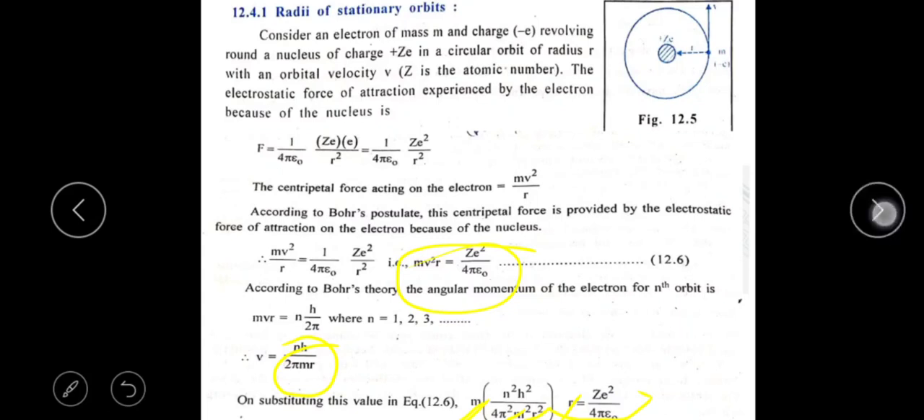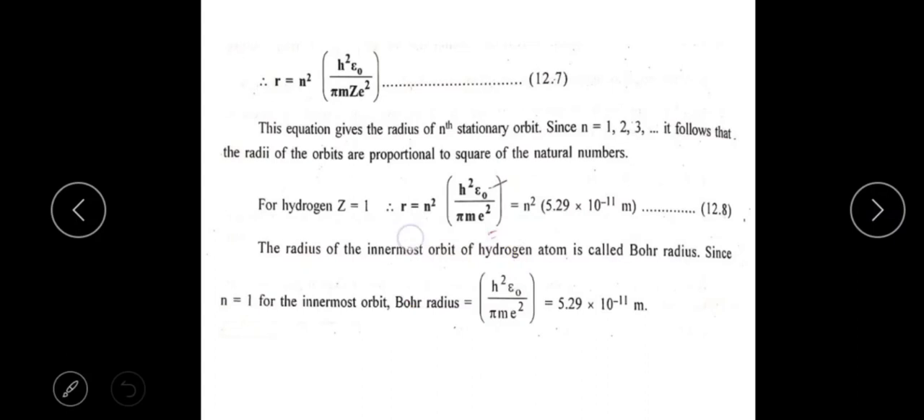At simple arrangement, the above equation becomes r is equal to n squared h squared epsilon naught divided by pi m Z e squared. So n squared into h squared epsilon naught divided by pi m Z e squared. This is an equation, and this equation represents the radius of the nth stationary orbit.